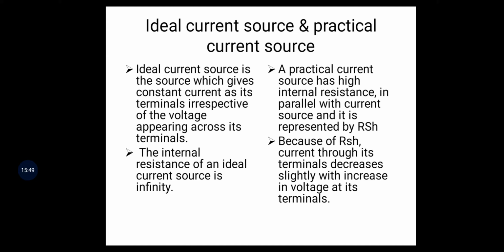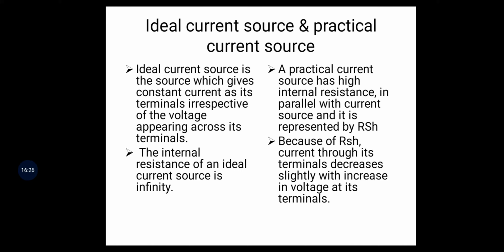But in a practical current source, there is a high internal resistance in parallel with the current source, represented by RSH. In the ideal voltage and ideal current sources, the resistance is 0 and infinite. But in practical current sources and practical voltage sources, there is a finite resistance. Here in the practical current source, a resistance exists in parallel with the current source.